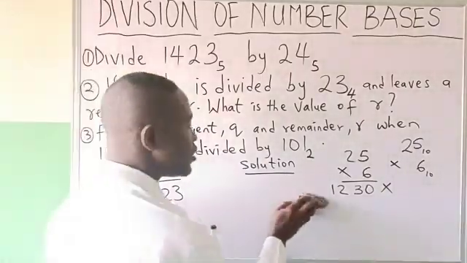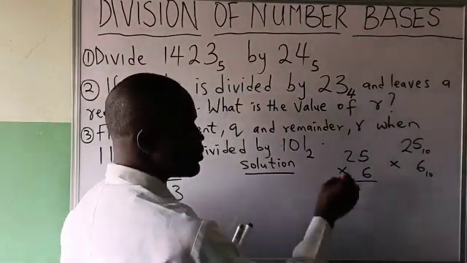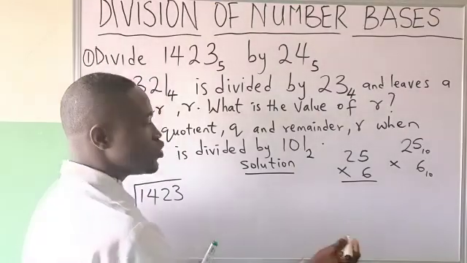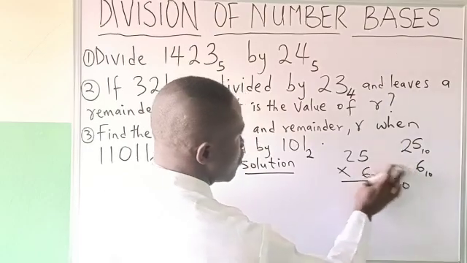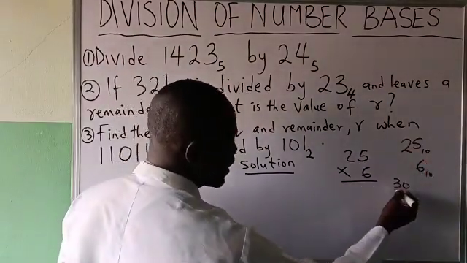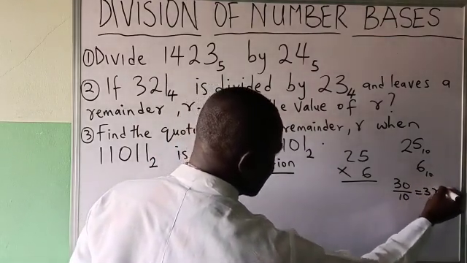It is because we are dealing with numbers in base 10. That is why we are wrong by writing 1230. So how we do it is 6 times 5, we write 30. We now remember that it is in standard base, which is base 10. I will now say divided by 10. That will give me 3 remainder nothing.